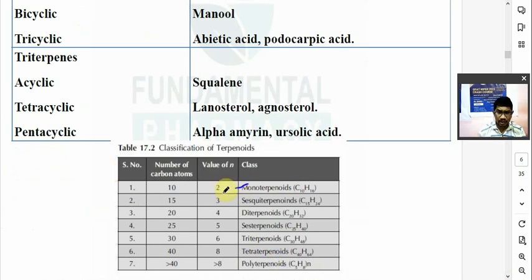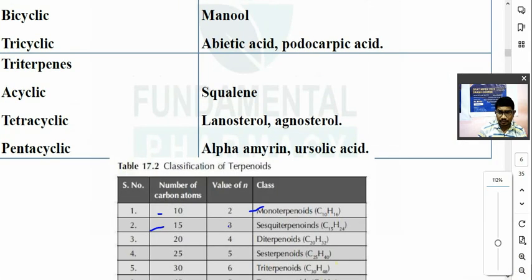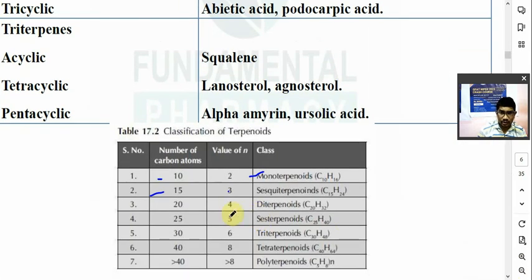Now you can see over here again. So in the monoterpenes you will have 2 isoprene units, C5H8. Number of carbon will be 10. So in the sesquiterpene 3 isoprene units are there. Number of carbons will be 15. Formula क्या होगा, C15H24. So in the diterpene there are four isoprene units.